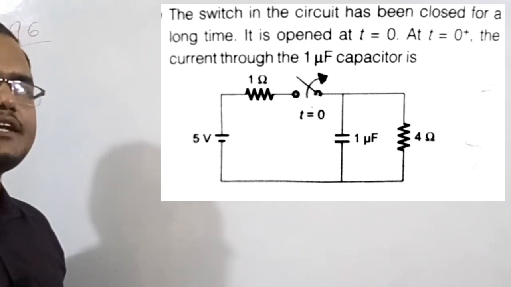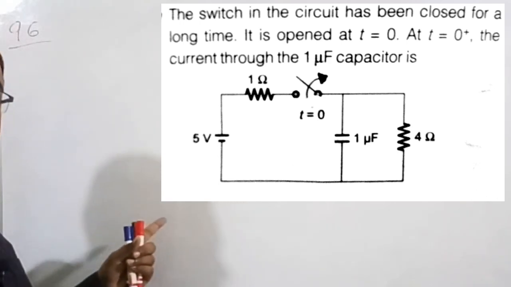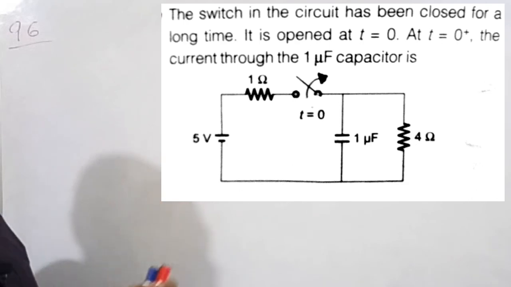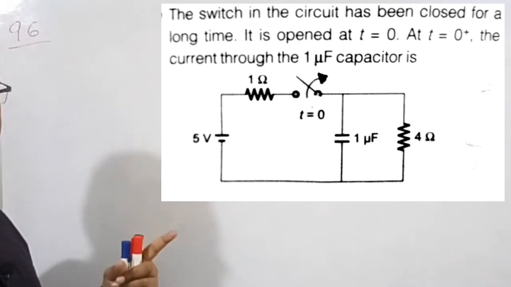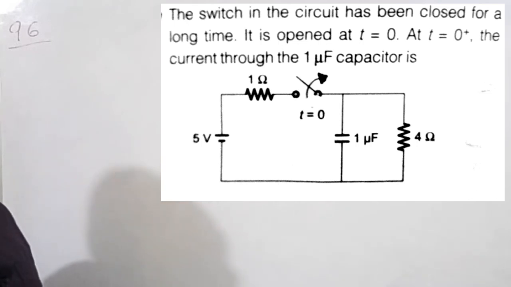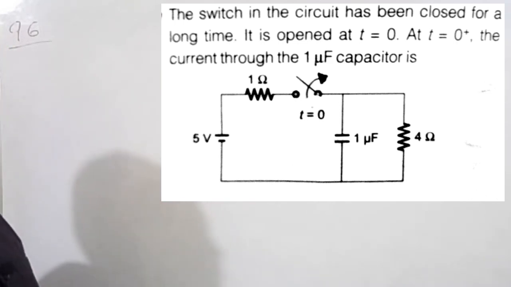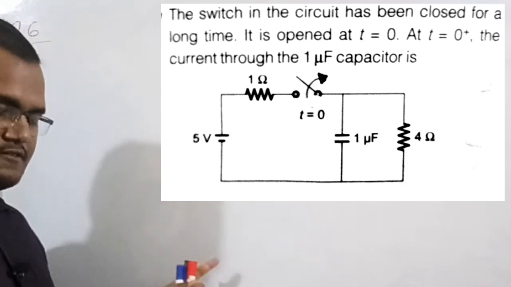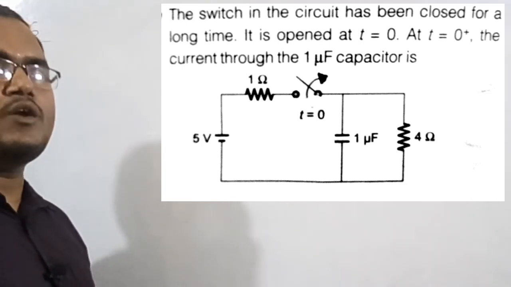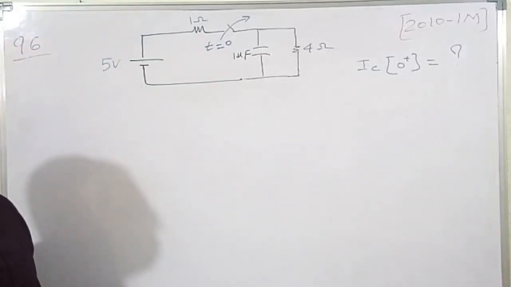So before t is equal to 0 minus, the switch is closed for a very long time, and at instant t is equal to 0, the switch is open. Now we need to find the value of the current in the capacitor. We need to find this in this question. Let's solve this numerical. This question is given in GATE year 2010 for 1 mark. So I have drawn the figure.